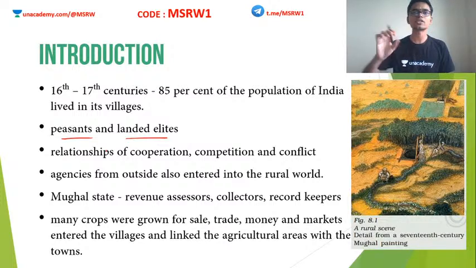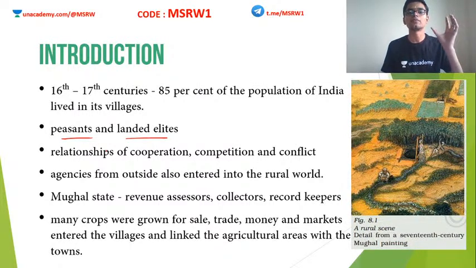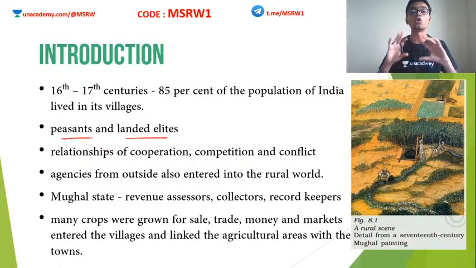So the rural world was not actually isolated. This doesn't mean that urban life and rural life were not at all connected. There often was some kind of connection or overview into the rural area by the urban elites. For example, when the Mughals established their state, they used to send revenue assessors, collectors, record keepers, all these people to the rural area.